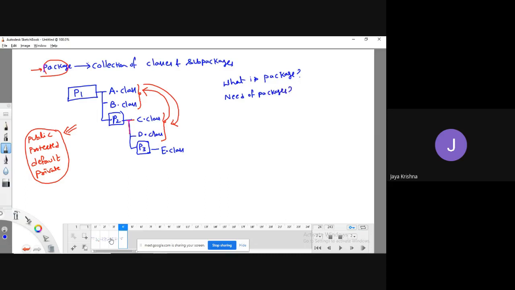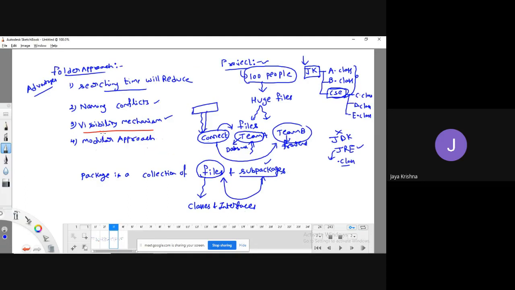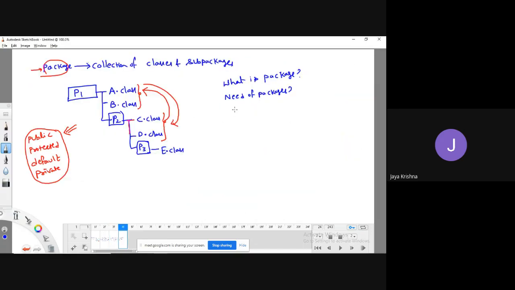Simply these 4 advantages, that's it. And then we have seen one simple technical definition of a package: a collection of classes and sub packages. Okay, fine. So in general,